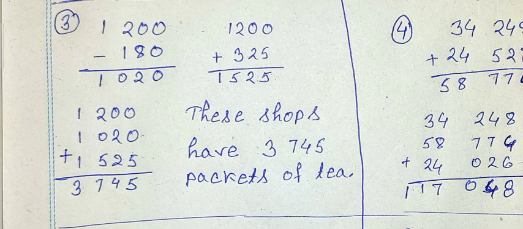Shop A has 1,200 packets of tea. Shop B has 180 packets less than Shop A. Shop C has 325 packets more than Shop A. Altogether, how many packets of tea do these shops have?